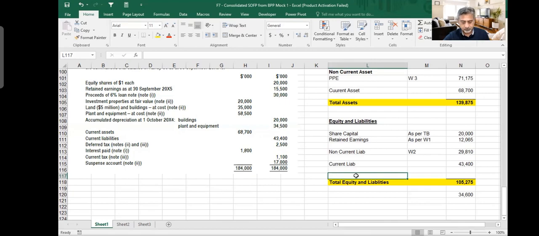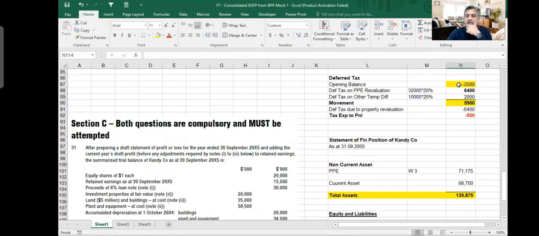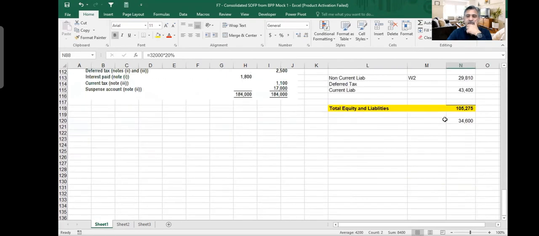Sir, I think we had deferred tax too. Yes, we have deferred tax as well, under non-current liability. Yeah, that's missing. So how much is the deferred tax? We calculated it in working. Total is 64 and 2,000. These two numbers, yeah, 84. I can put here deferred tax 84. Then